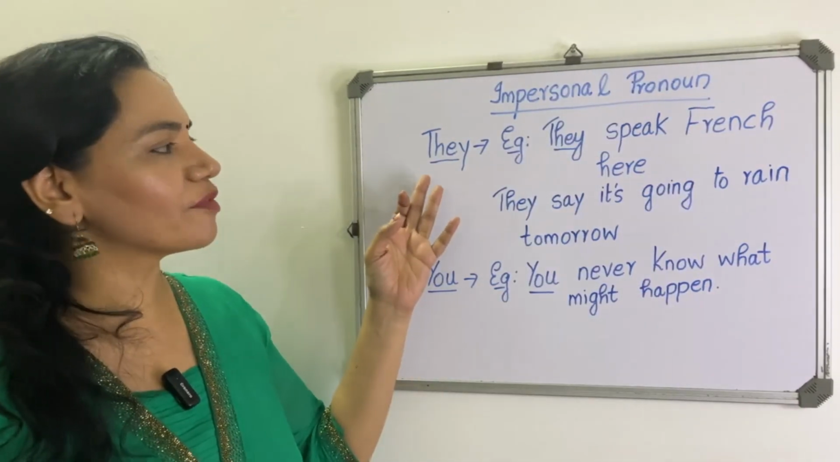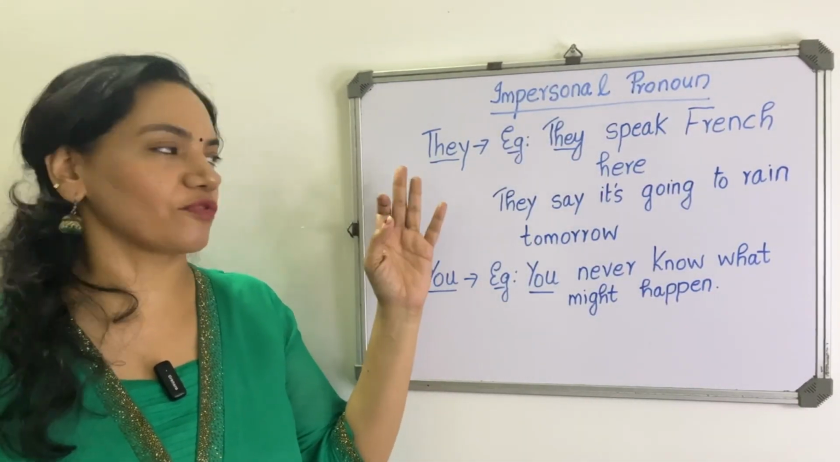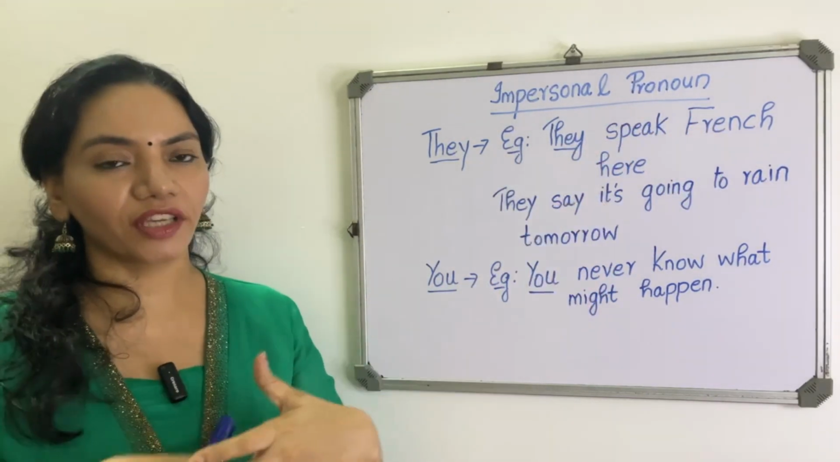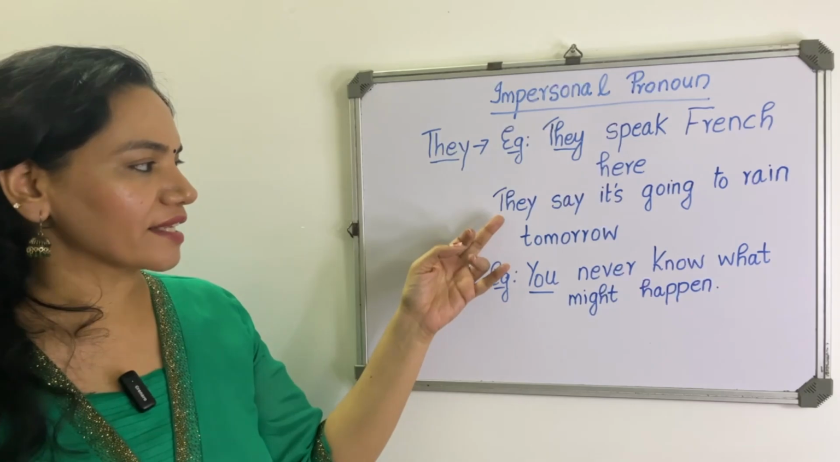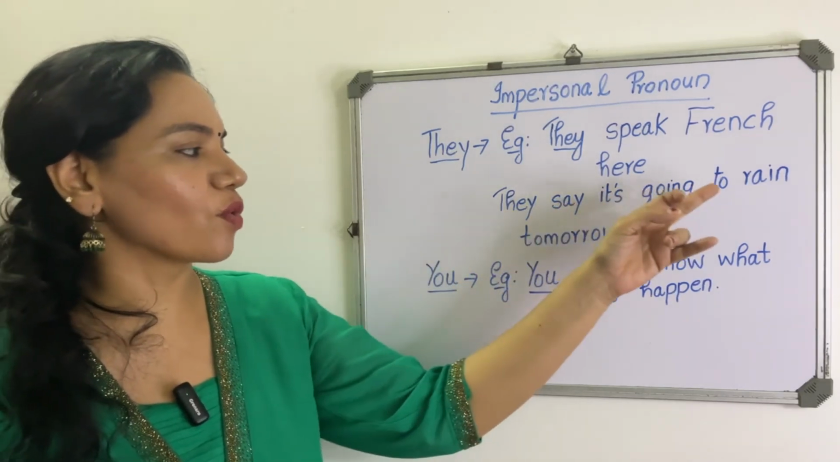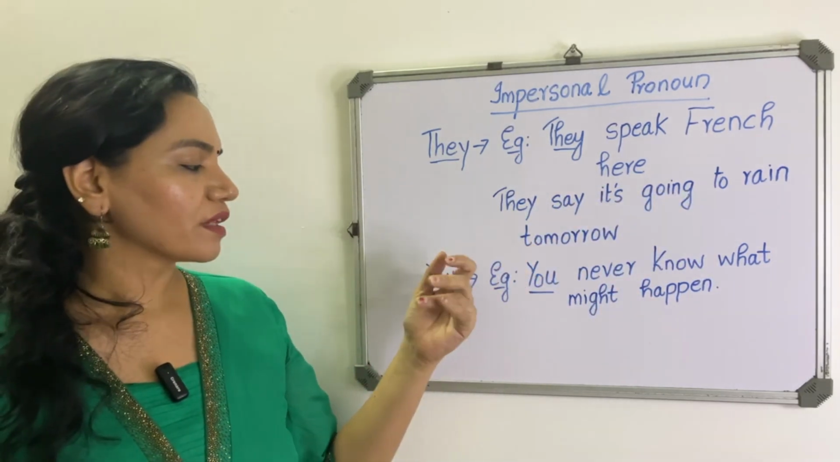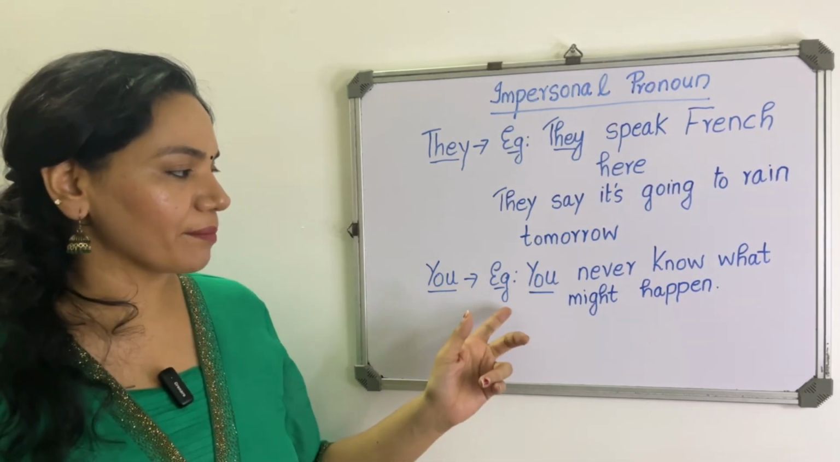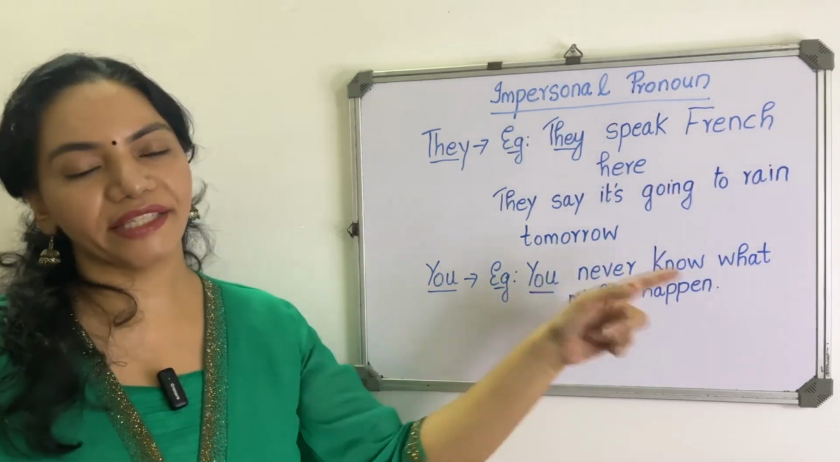The next example for impersonal pronoun is for they. Example, they speak French here. They are talking about a general people. Next example, they say it's going to rain tomorrow. Next example for impersonal pronoun, you. Example, you never know what might happen.